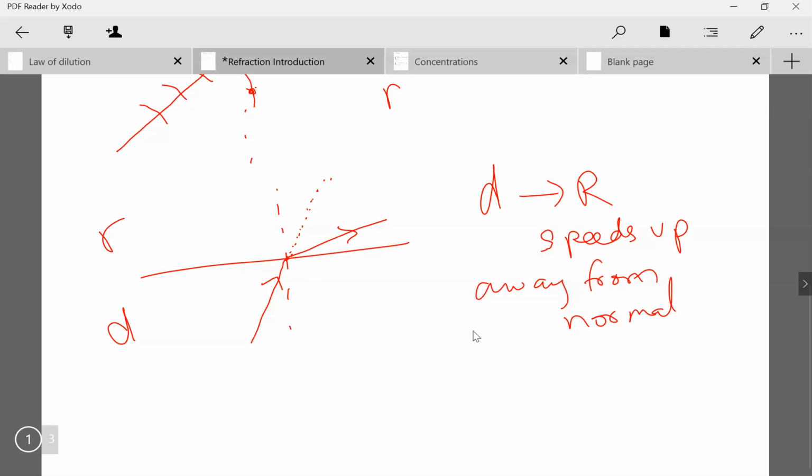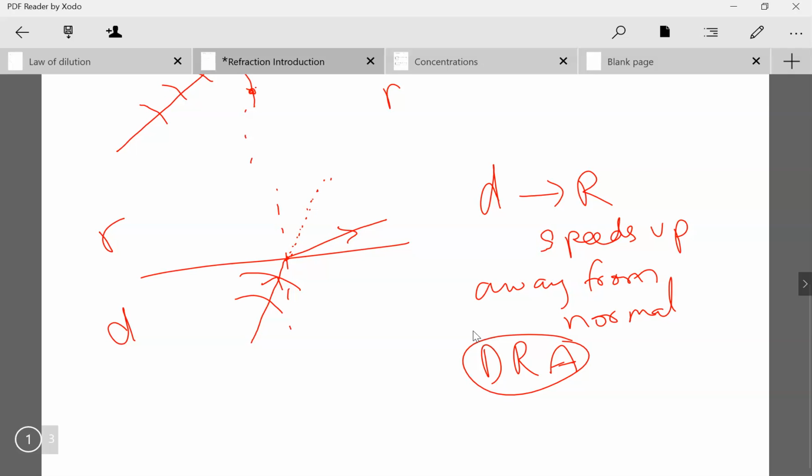Right? And you can remember that denser to rarer is away from the normal. So we just have to know these two things: what happens and why it happens. This bending is an effect of the change in speed, because different parts of the wavefront are changing speeds at different times. This causes an apparent bending in the light ray.